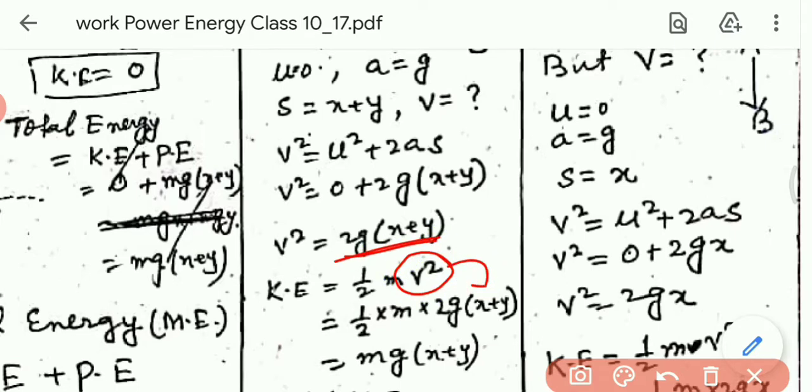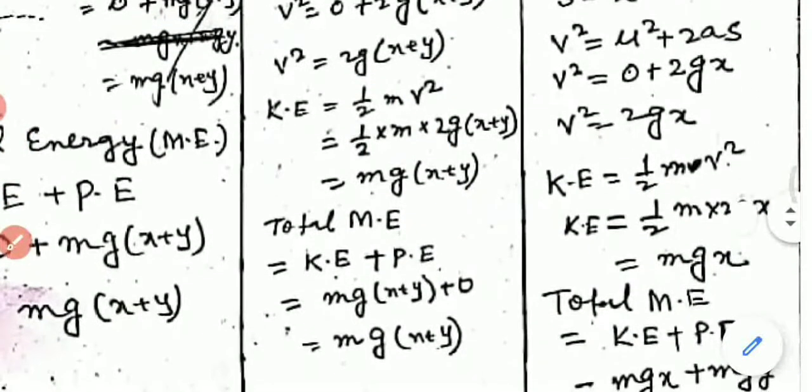Now put the value here: v square equal to 2g. The 2 and this 2 will cancel, and we get mg(x plus y). So the kinetic energy at the point C, at the ground, is mg(x plus y). So what will be the total energy?